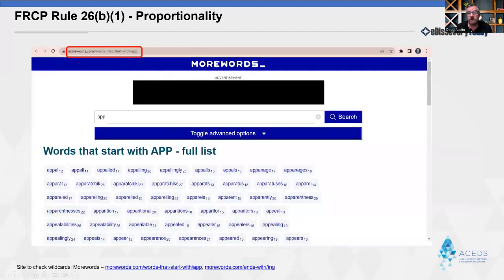By the way, this doesn't mean that you should never use wildcard terms. It just means that you should know what to expect when you do use them. Here's a site called More Words. It's used by Scrabble and Words with Friends players. As you can see here, you can do starts with and ends with searches to see what a wildcard might retrieve and avoid using those wildcards that are over-inclusive or under-inclusive. I provided links to examples for a starts with and an ends with search where all you would have to do is to substitute in the string you want to look for. A very simple web search that would have probably taken 20 seconds to type out could have saved hours and hours of effort in the Bankpass case.